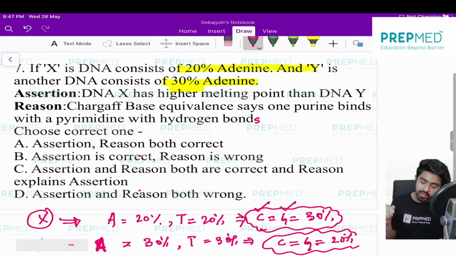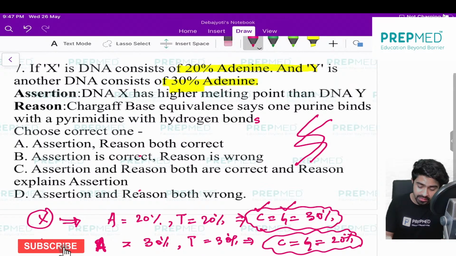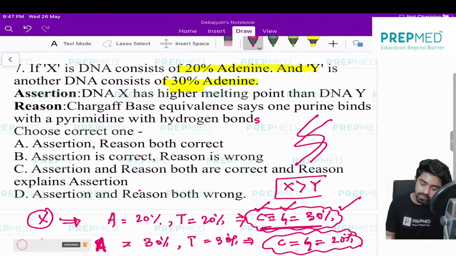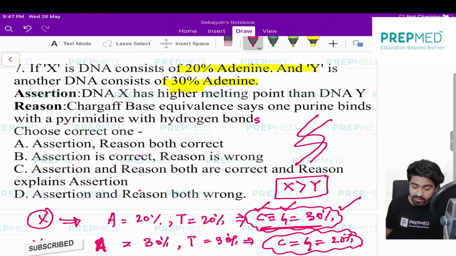Now I want to tell you something. A DNA's stability depends on the number of triple bonds, and the triple bond is present only between cytosine and guanine. So if a DNA contains more triple bonds, that DNA is more stable and its melting point is high. So in X, C and G are 30%, which means definitely X will have more triple bonds than Y. So that's the reason it has the higher melting point.